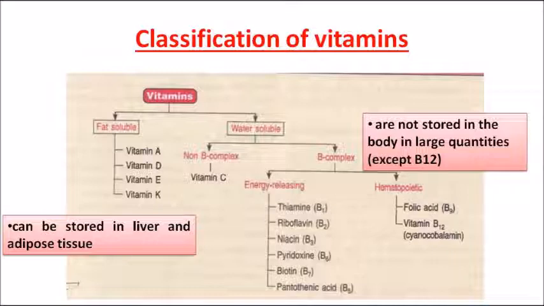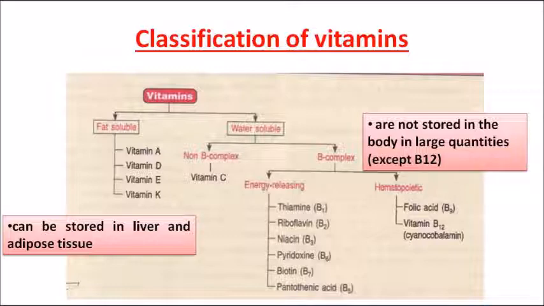Coming on to water soluble vitamins, they are non-B complex as well as B complex vitamins. Non-B complex includes vitamin C, and B complex includes two types, that is energy releasing type and hematopoietic type. Energy releasing includes thiamine, riboflavin, niacin, pyridoxine, biotin and pantothenic acid, whereas hematopoietic includes folic acid and vitamin B12.